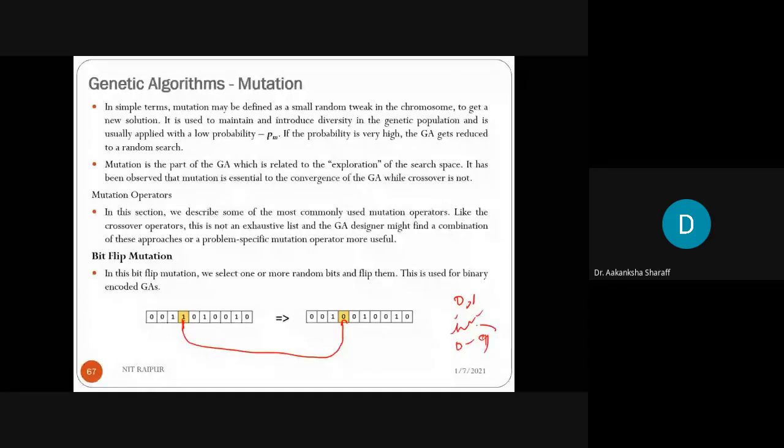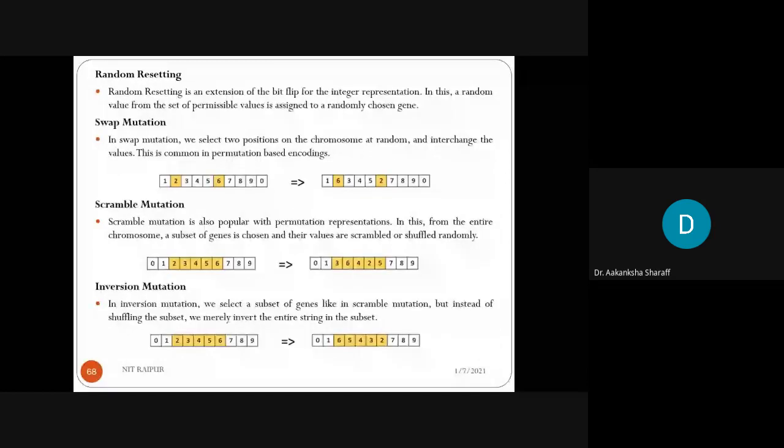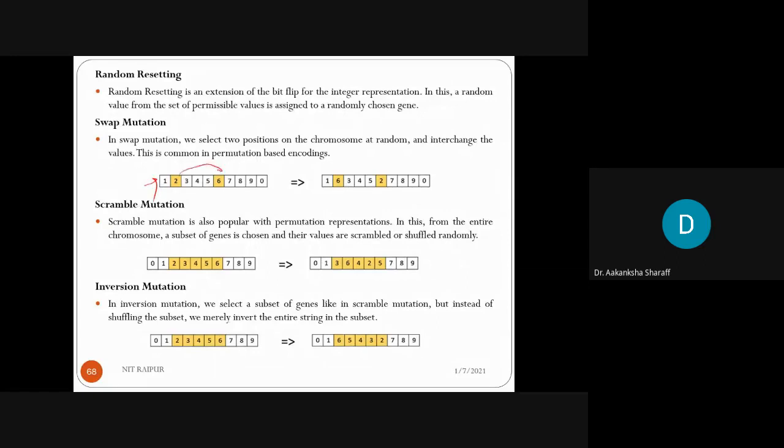Now next is swap mutation. In swap mutation, we select two positions on the chromosome at random and interchange the values. This is common in permutation based encoding. Like this is the first chromosome. So we can change these bits, like 2 has been changed to 6 and 6 has been changed to 2.